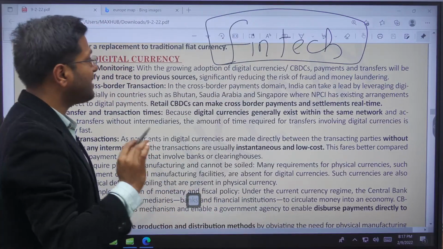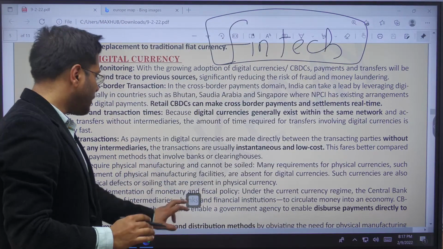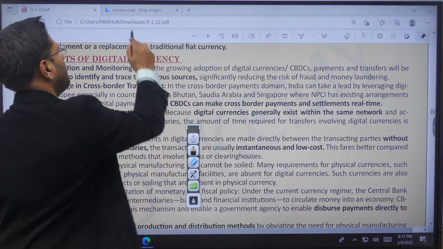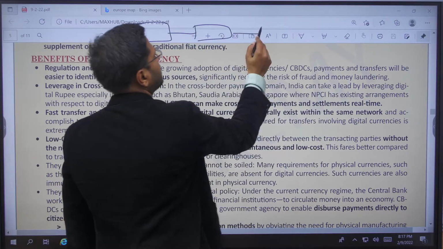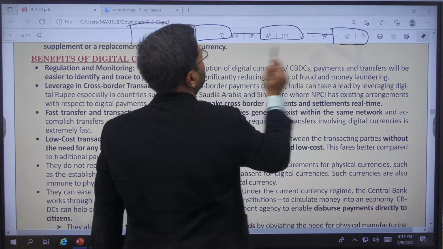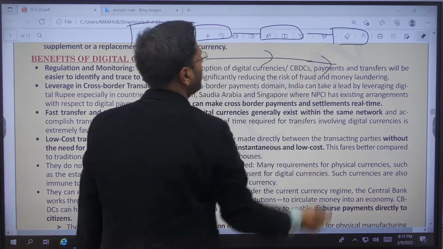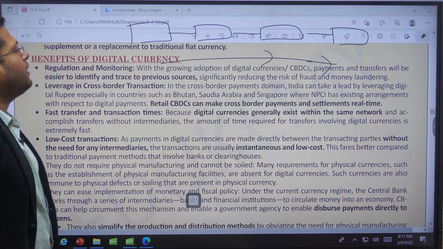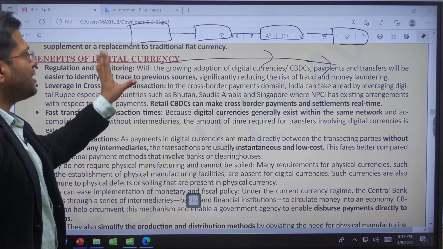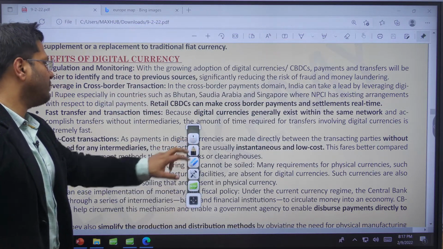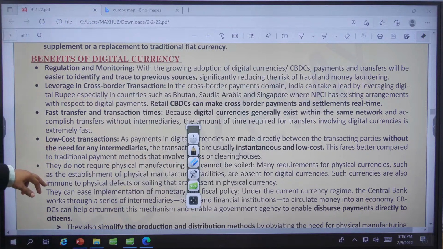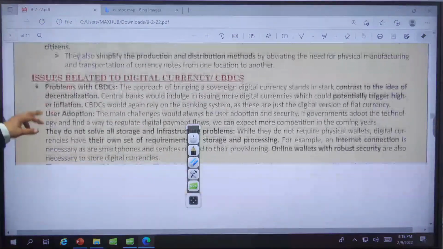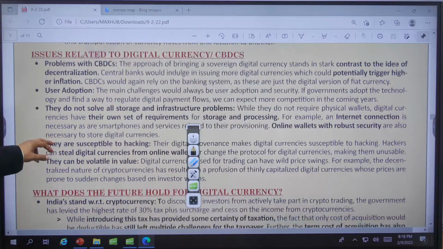We are not talking of the central bank digital currency. We are not talking of the encrypted blockchain technology, right? There are people who are building blockchain technology around the world. 9,000 currencies do exist. It is not that India cannot create it, but yes, India has the power of digital currency in terms of the regular digital currencies, all right? Advantages here, and then issues related to central bank digital currency.